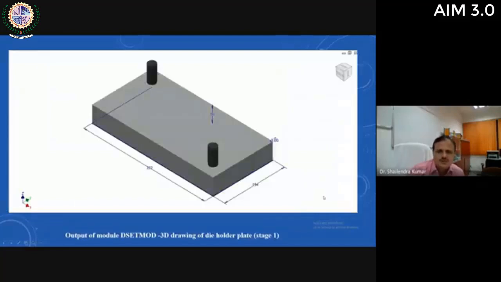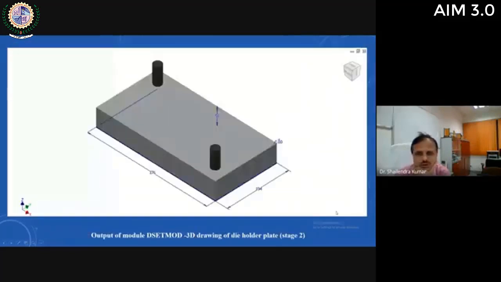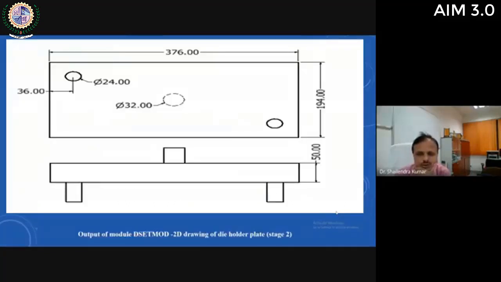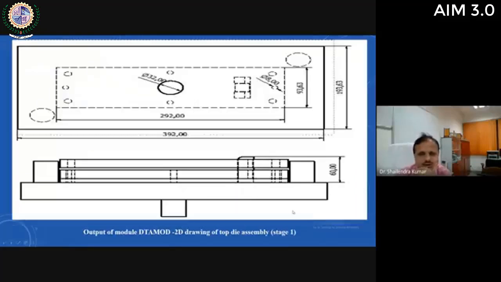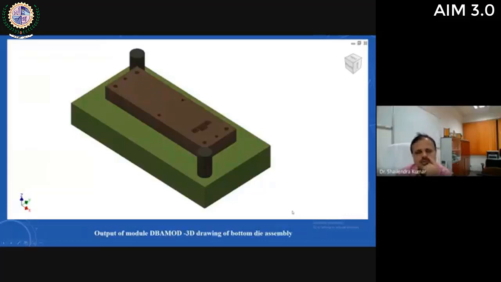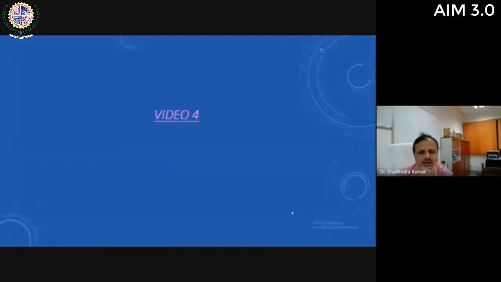You can see this is the 3D drawing of die holder plate stage 1, and then the 2D drawing, the 3D drawing for stage 2, and the 2D drawing of die holder plate stage 2. This is the die top assembly modeling, the 3D drawing of top die assembly stage 1, and this is the 2D drawing of top die assembly modeling. And this is the bottom assembly modeling, the 3D drawing of bottom die assembly. And this is the 2D drawing of bottom die assembly.